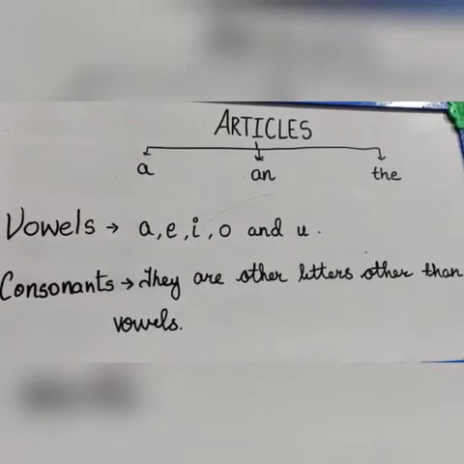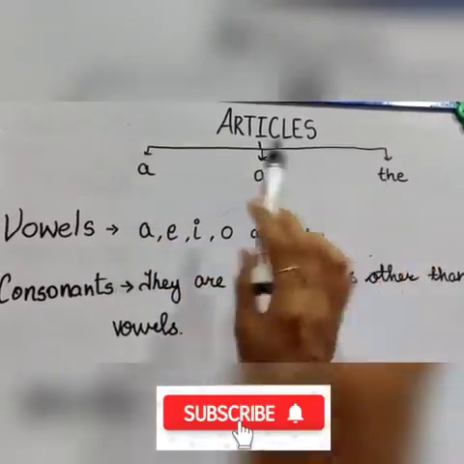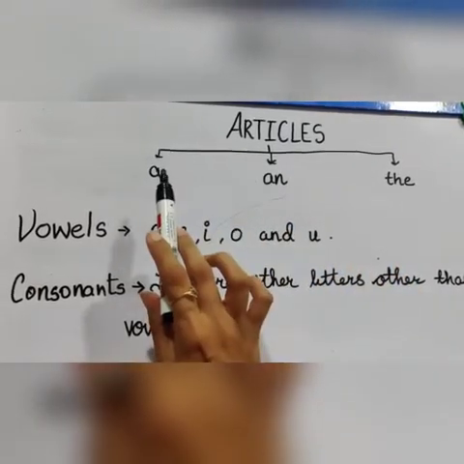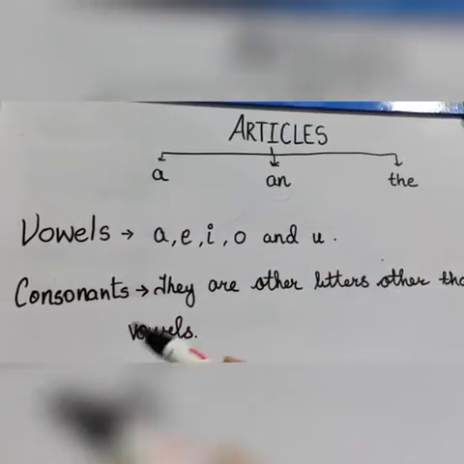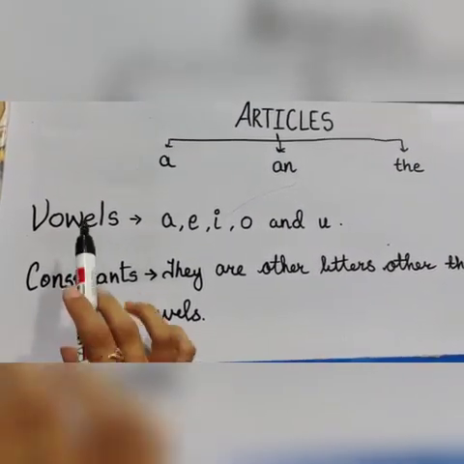Let us start with the chapter articles. So there are three articles: a, an, and the. We will understand more about these. First, let us understand what are vowels and consonants.